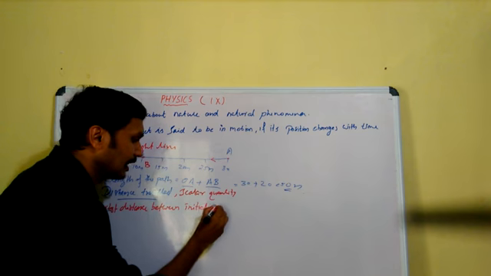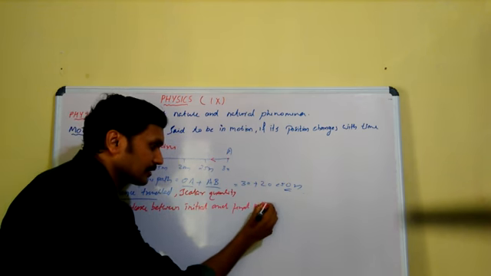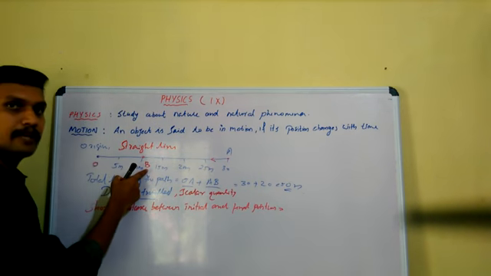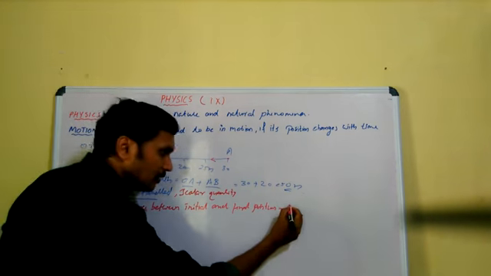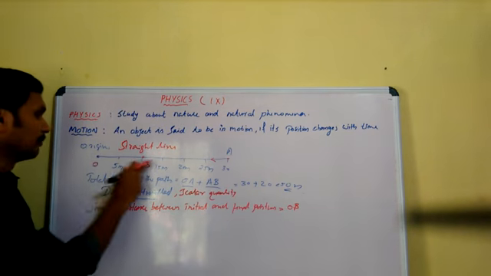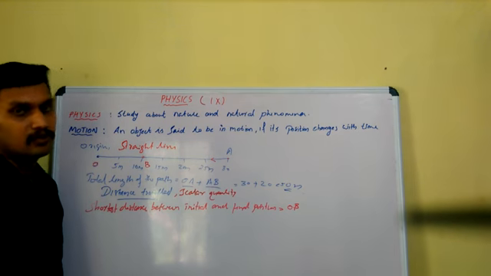In our diagram, this is the final position, OB. B is the final position. OB is the shortest distance between the initial and the final position.